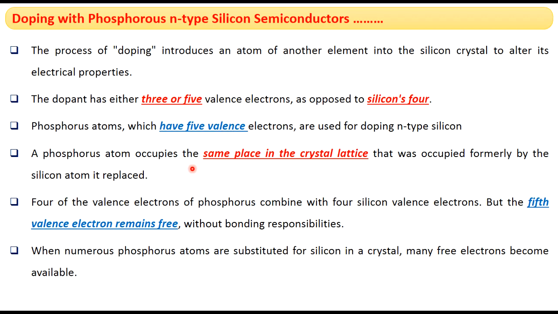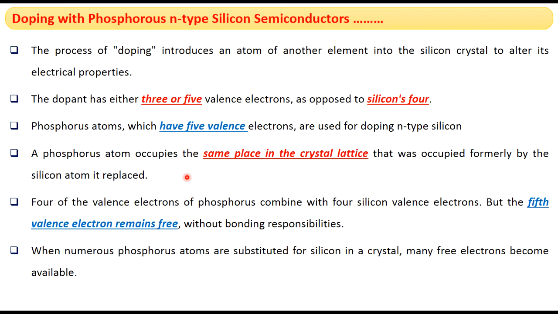When doped with phosphorus, the phosphorus atom occupies the same place in the crystal lattice which is occupied by the silicon atom. A silicon atom can form 4 bonds. Phosphorus has 5 valence electrons.